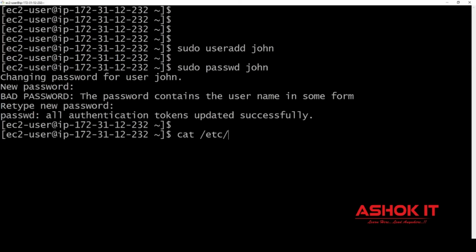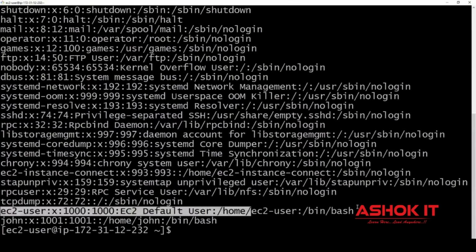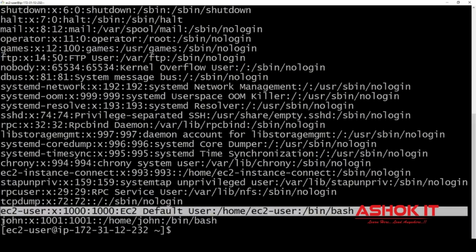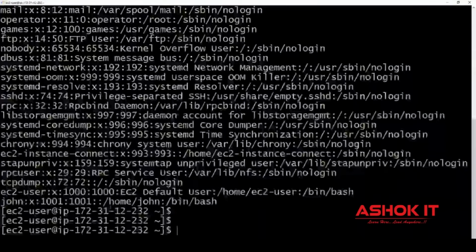Cat /etc/passwd. Now you can see earlier we had only EC2 user with login access. Now we have the John user also. For the John user, the home directory is created, /home/John.